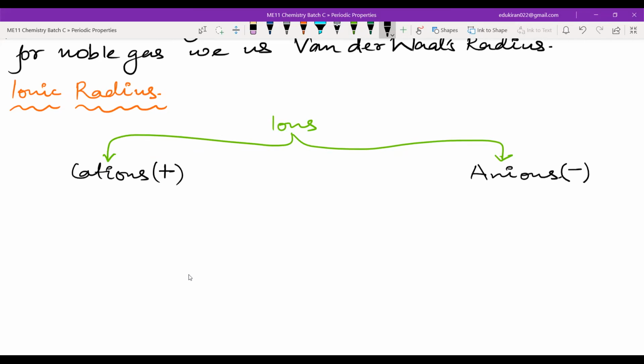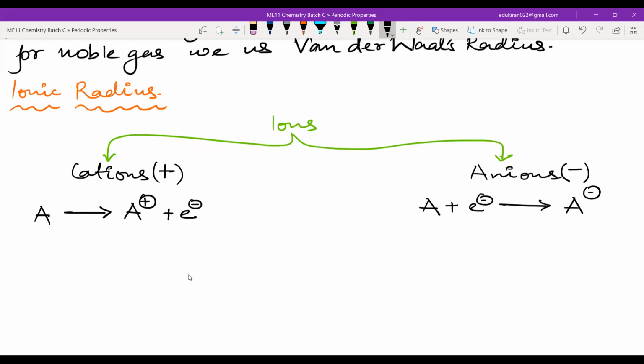Cations form if you have a particular element A and remove the outermost electron from A; it gains a positive charge. An anion forms if you add an electron to A, and you get A negative. If you are removing an electron, the size will shrink from the parent atom.